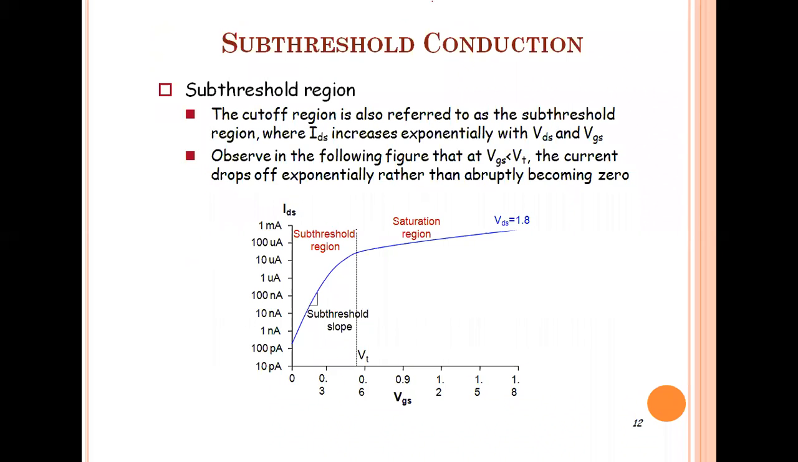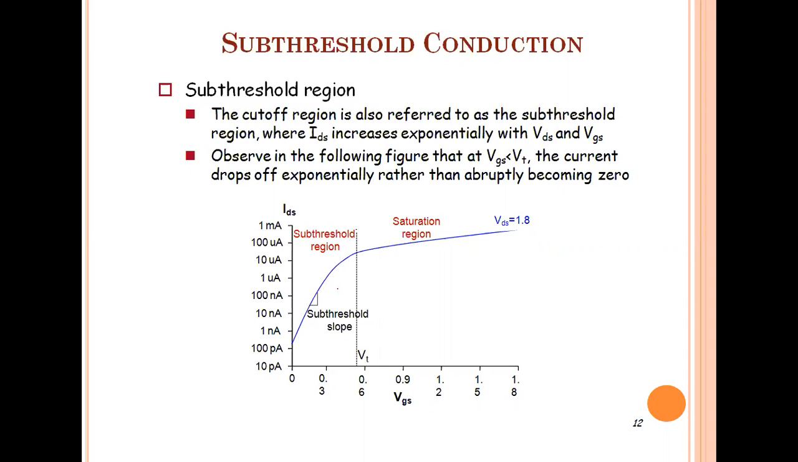Now the next effect is the sub-threshold conduction. Sub-threshold conduction always occurs in the cutoff region. Here also you can observe the sub-threshold conduction. The cutoff region is also referred to as the sub-threshold region, where IDS increases exponentially with VDS and VGS terms. Okay.